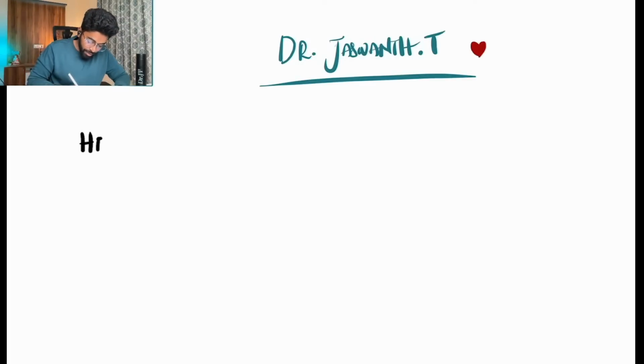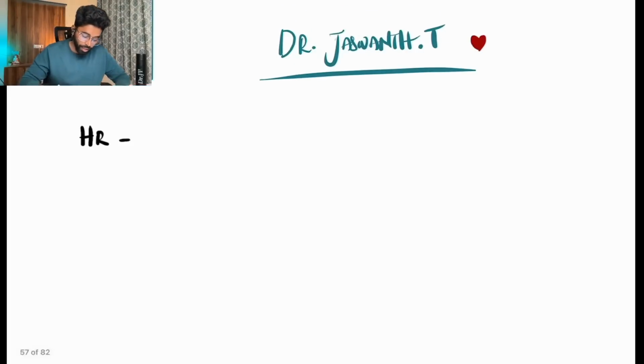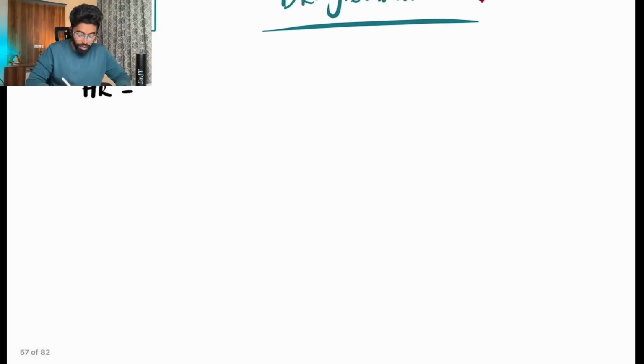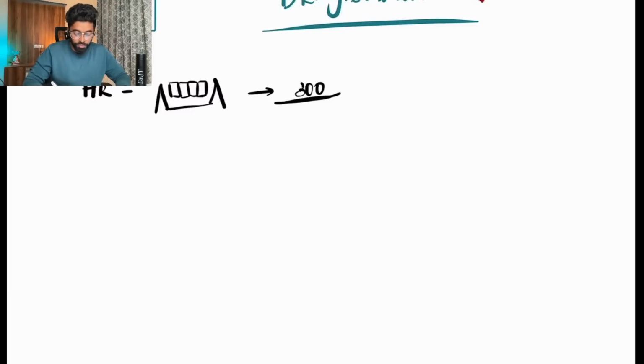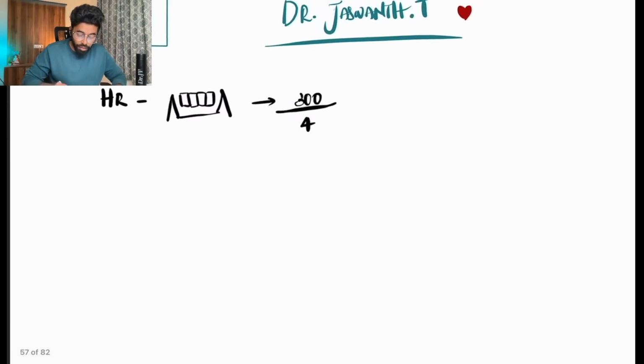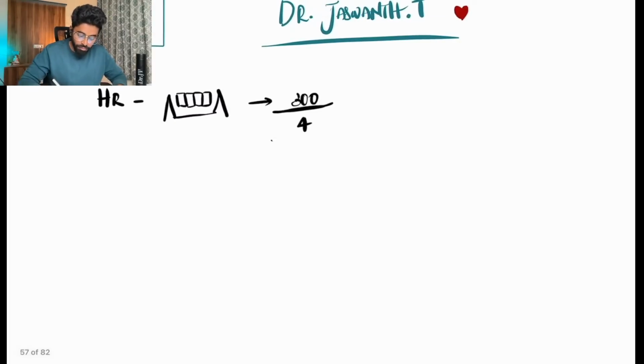Whenever an ECG is given and you are asked the heart rate, with basic knowledge, we look at the number of large boxes between two RR intervals, and we calculate it as 300 divided by the number of boxes between two RR waves. Here I have drawn it as 4. So obviously we will say 75, and that is simple. Heart rate is 75 per minute.